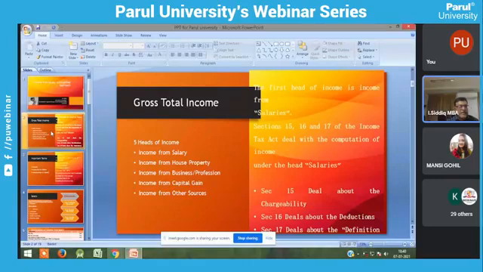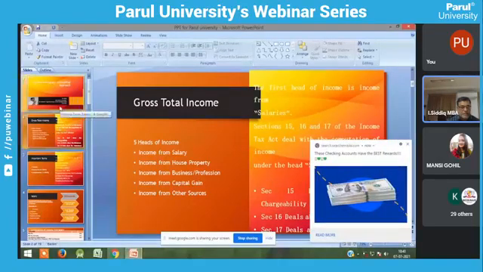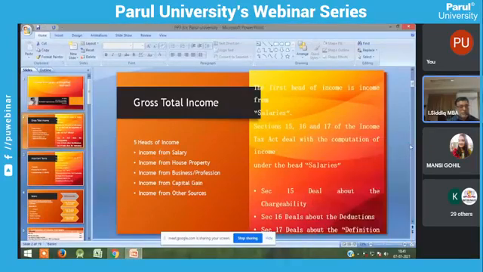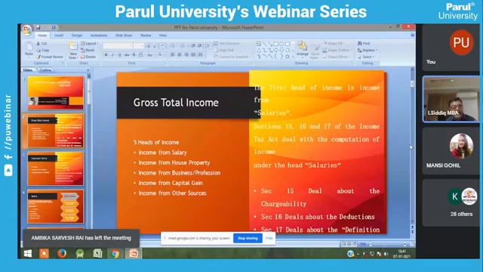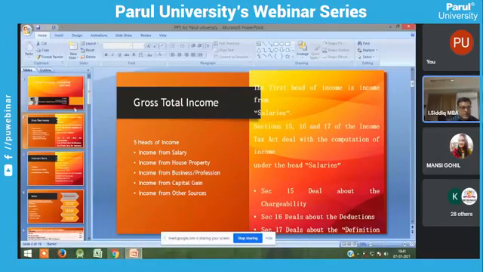Section 16 deals with the deductions. So you are getting salary income, and what deductions are there? After deductions, you have to pay your tax. You have income, you deduct the deductions. I will discuss one by one, don't bother, my dear students. So finally we can compute the taxable salary. That is the amount on which we are going to pay tax to the government. Section 17 deals with the definitions.